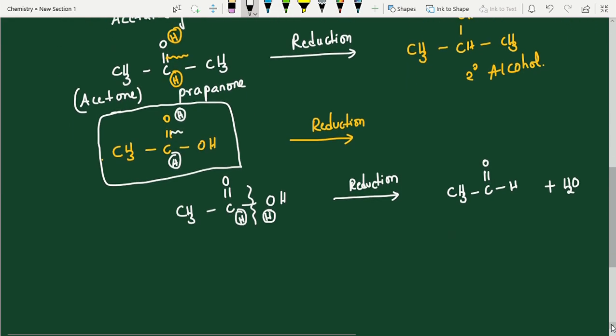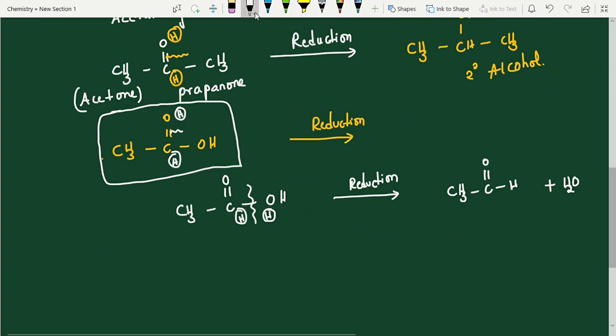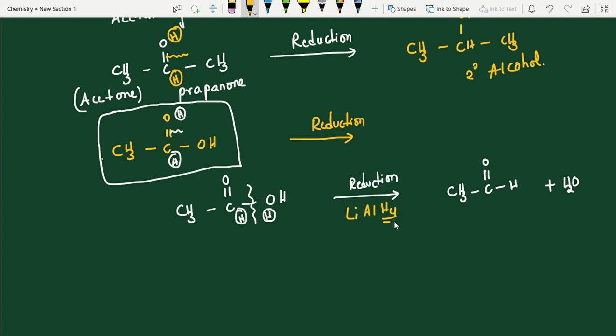Now afterwards, suppose you use lithium aluminum hydride. Lithium aluminum hydride is one of the good reducing agents. Students, if you add 1 mole of lithium aluminum hydride, it has the capability to give 4 hydrogens.